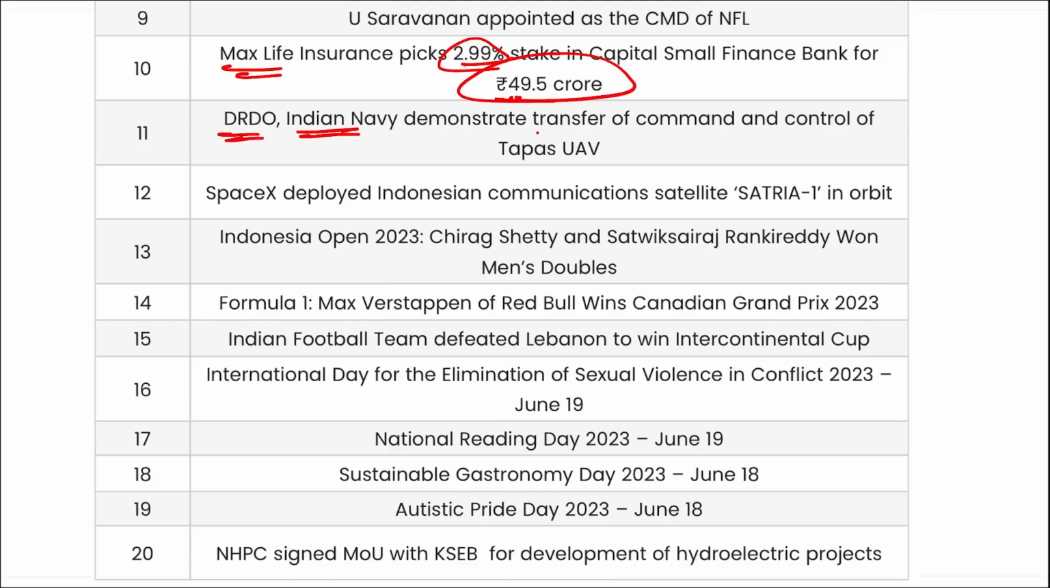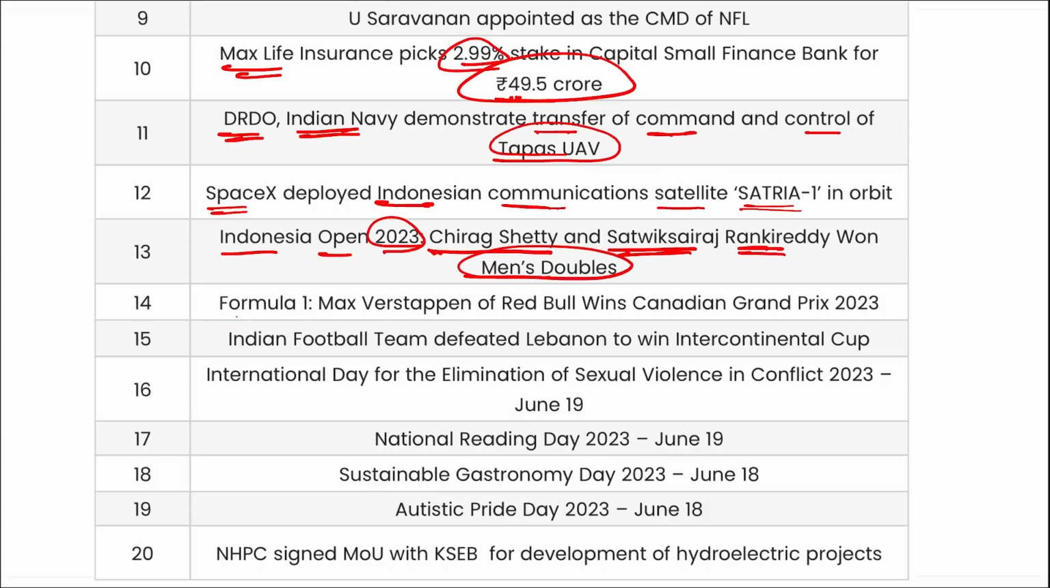DRDO and the Indian Navy demonstrated the transfer of command and control of the Tapas UAV. SpaceX has deployed the Indonesian communication satellite Satria I into orbit. Indonesian Open 2023 was held recently. Satwiksairaj Rankireddy and Chirag Shetty won the men's doubles title. In Formula 1, Max Verstappen of Red Bull won the Canadian Grand Prix.